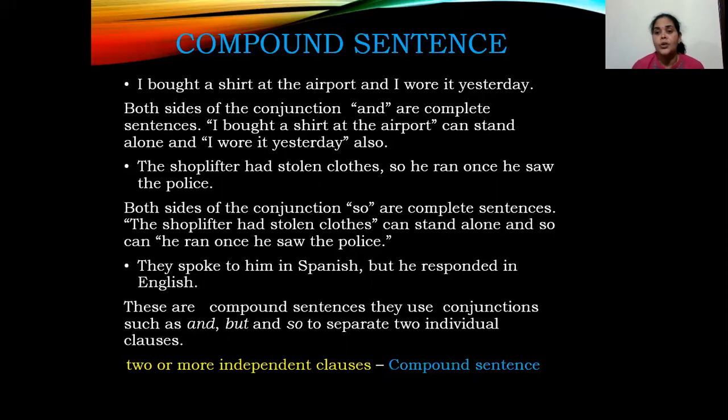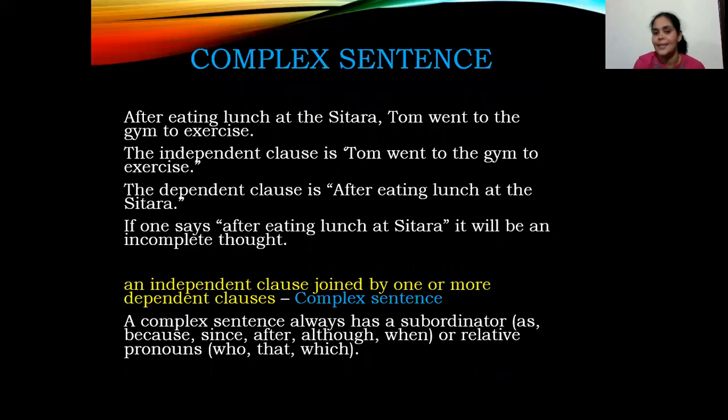If I take those conjunctions into consideration, and, so, but, there are 2 independent clauses joined together with the help of conjunctions. So these are compound sentences. Once again, 2 or more independent clauses joined with the help of conjunctions are called compound sentences.